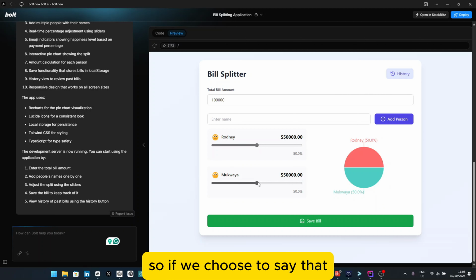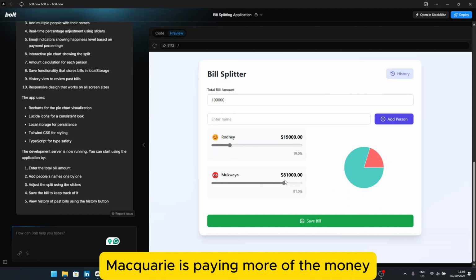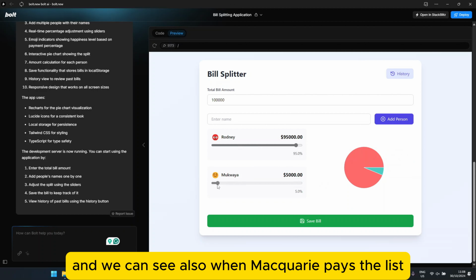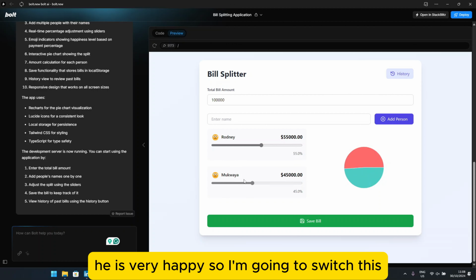If we choose to say that Mukwaya is paying more of the money, we can see the emoji change just like we wanted, and we can also see that when Mukwaya pays the least, he is very happy. So I'm going to switch this.